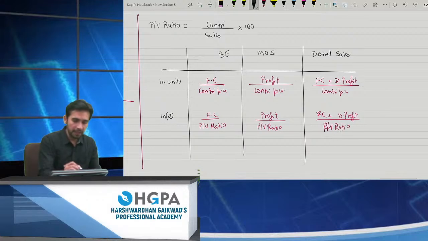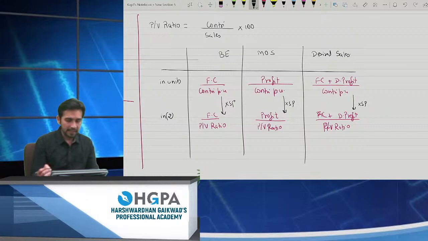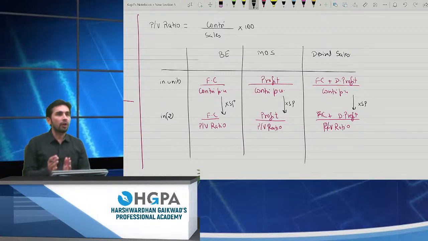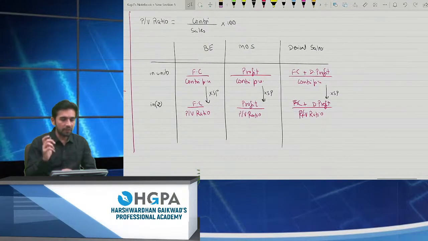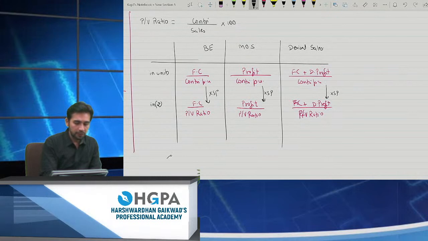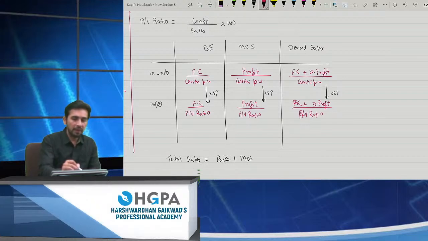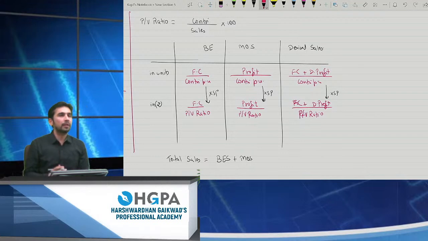And can you please tell me, if I want to come from here to here, can I say into SP is the formula? Into selling price is the basic formula, right? So these are the basic things which you have already studied, right? Also, I have written one more formula, which is the total sales formula. How do I take the total sales? Total sales is break even plus MOS. So if I am having any two things, I can easily calculate the third thing, right?